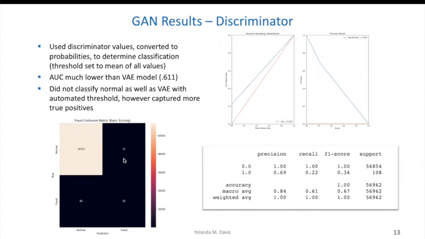It did do a bit better than VAE with the manual threshold, where it didn't classify as many normal as fraud. However, we're still concerned that what was classified as normal is still coming up as fraud, and there's a significant number showing here.